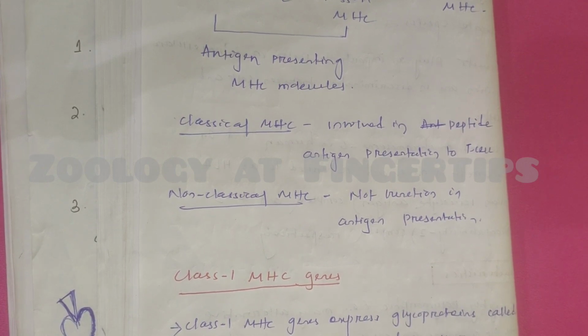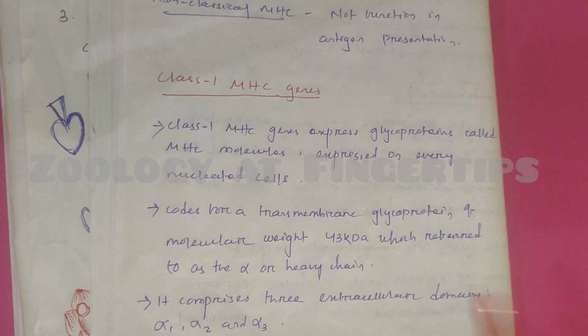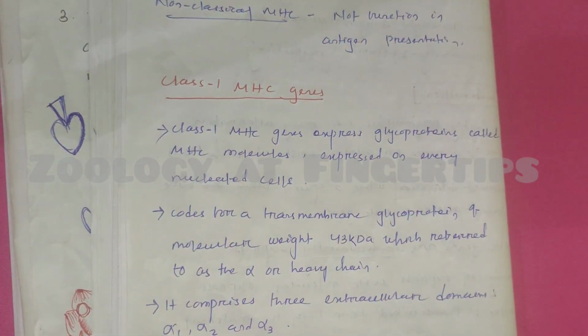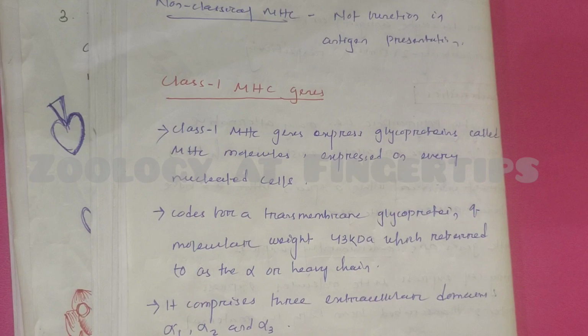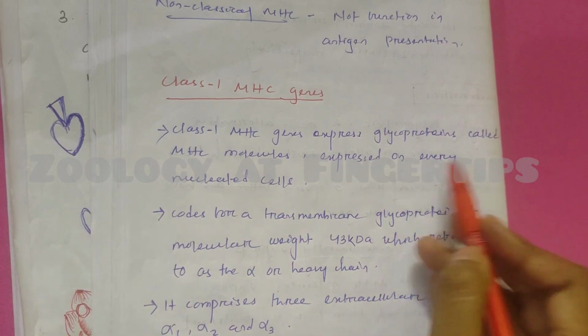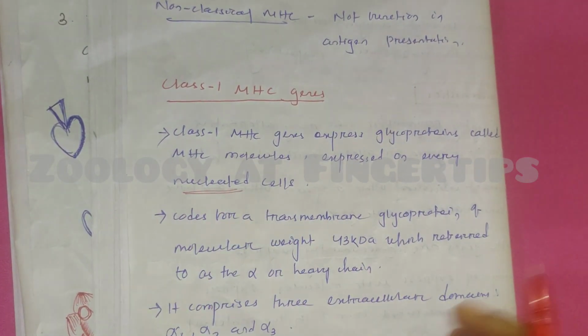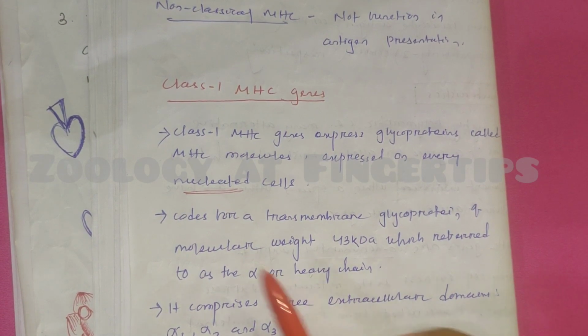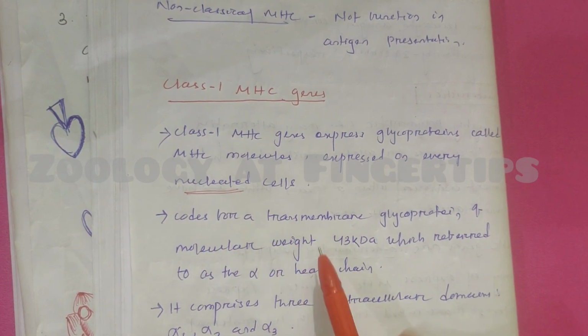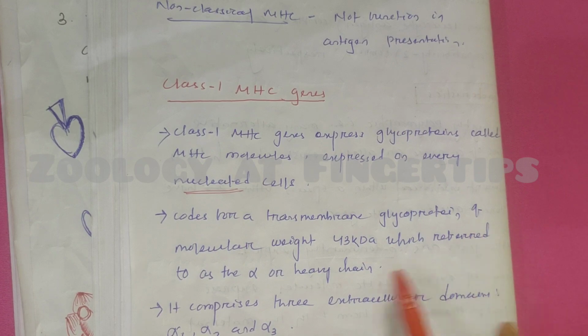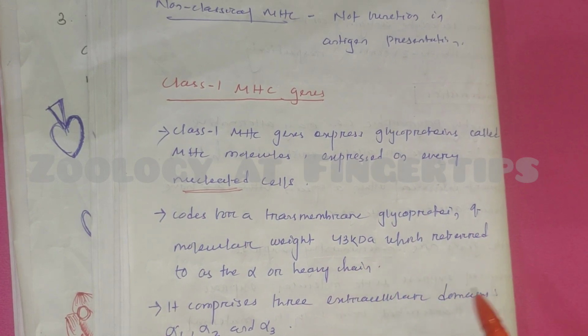Now come to the details about class 1 MHC genes. Class 1 MHC genes express glycoproteins called MHC molecules, expressed on every nucleated cell. These genes code a transmembrane glycoprotein of molecular weight around 43 kilodalton, referred to as the alpha or heavy chain.